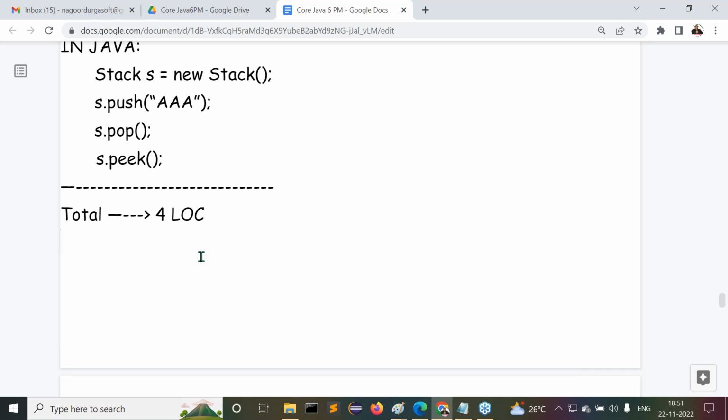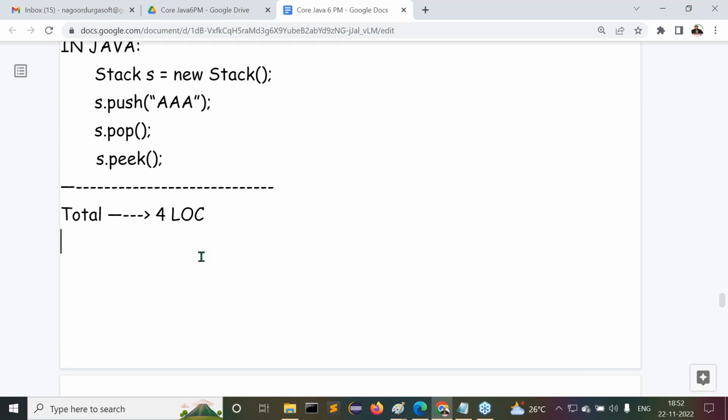In C and C++. Got my point or not? Listen, point is very much clear. Try to understand it. Which programming language is taking more number of instructions for a particular requirement? That programming language is a loose coded programming language. This is the terminology. Which programming language is taking more number of instructions to perform a particular task? That programming language is what? Loose coded programming language.